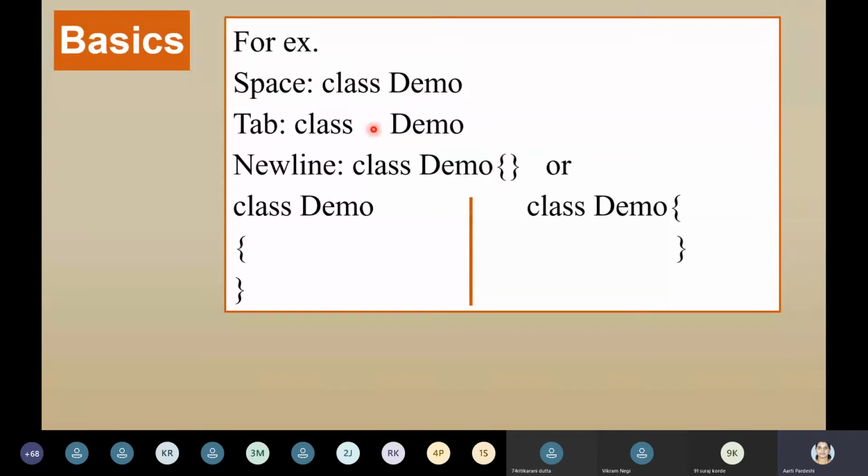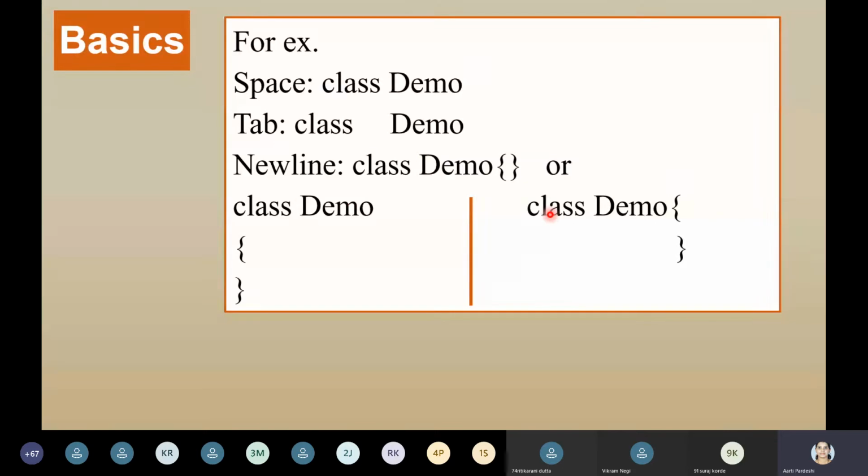So space is allowed, tab is allowed. Now we will see how the new line character works in Java, and how the curly braces will help us. These are three examples of how the same thing can be written in Java in three different ways. You can write it on the same line, you can write it on separate lines, or you can make a combination of it. So new line actually doesn't matter.